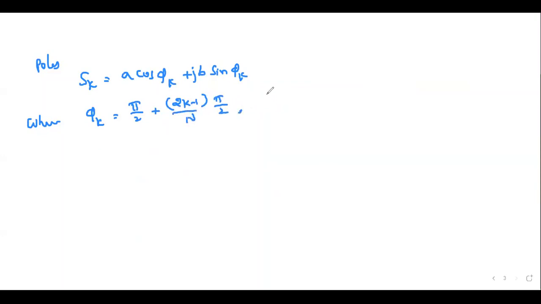We find k values from 1 up to the order. Here the order is 2, so we need to calculate only for k equal to 1 and 2.